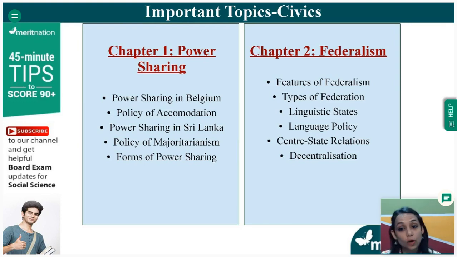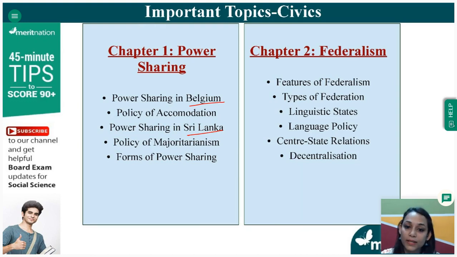Okay, so the first chapter that is there in civics, which is very important, is power sharing. And इनमें से जो topics आएंगे, that is, what is the case study of power sharing in Belgium. You have studied there are 2 case studies in this chapter. One is about Belgium and the other one is about Sri Lanka. So आपको ये दोनों के case studies अच्छे से याद होने चाहिए कि Belgium में क्या हुआ था, Sri Lanka में क्या हुआ था, because whatever happened in Belgium, whatever happened in Sri Lanka led to the power struggle, led to the demands of the people being heard by the politicians.